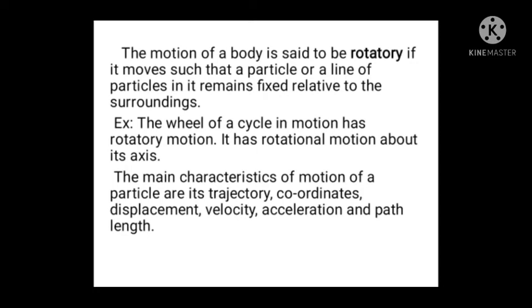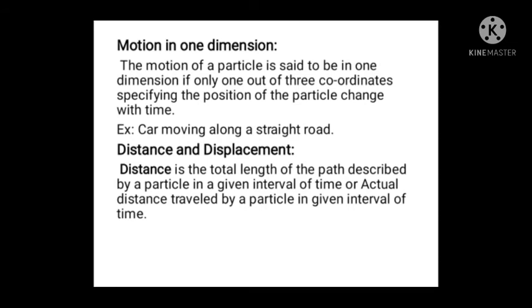The main characteristics of motion of a particle are its trajectory, coordinates, displacement, velocity, acceleration and path length. Then we'll see motion in one dimension. The motion of a particle is said to be in one dimension if only one of its 3 coordinates specifying the position of a particle changes with time.